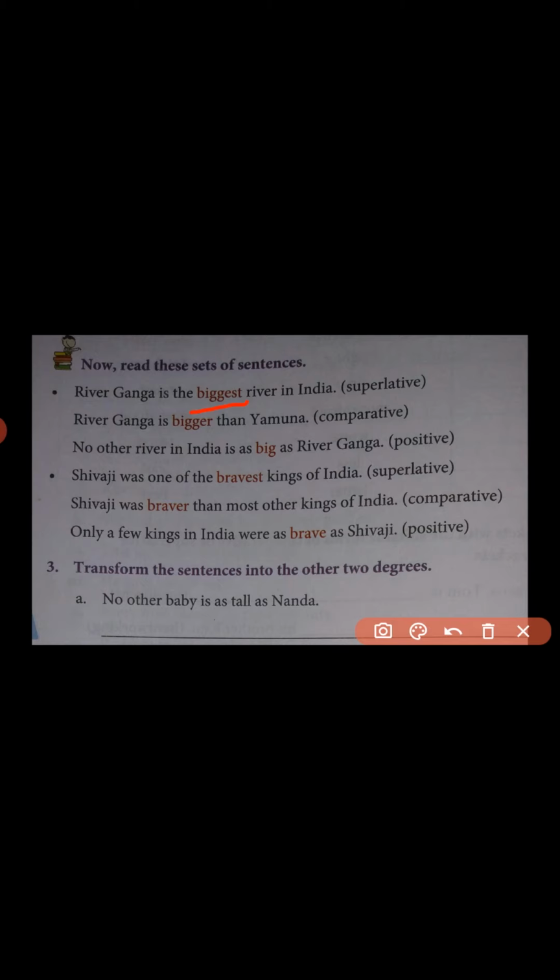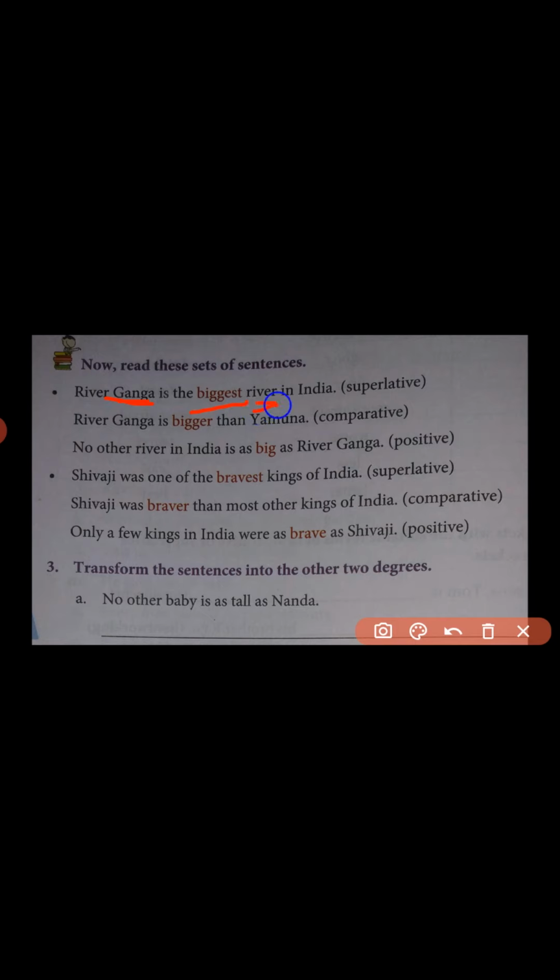Here what shall we do now to change into other degrees? Let's move to change into comparative degree. See, the given sentence is river Ganga is the biggest river in India. So here in river Ganga, Ganga is a proper noun.